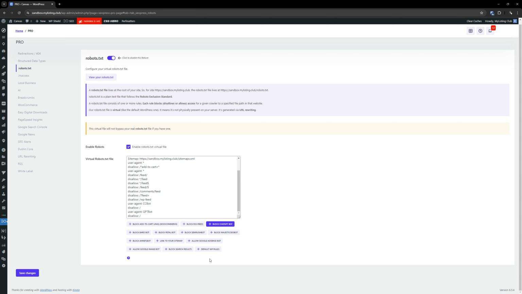Okay, next up is Block Bard. This is Google's version of ChatGPT AI. Okay, we block that too. Next up is Pedalbot. This was one of those I had to do a bit of research on and find out what this thing was. I'd never even heard of it. Based on not ever hearing about it, I assumed I definitely don't need this and I need to block it. But I wanted to make sure. So I went out there.